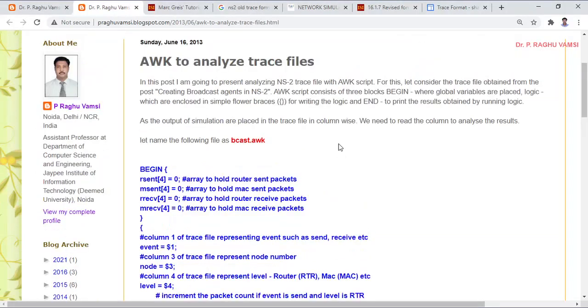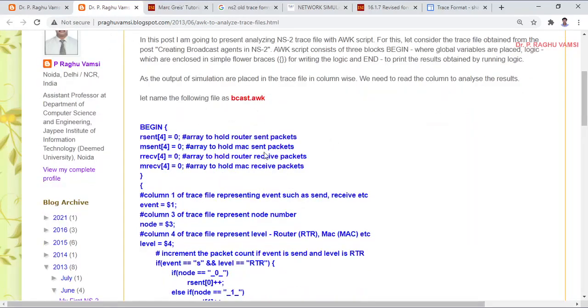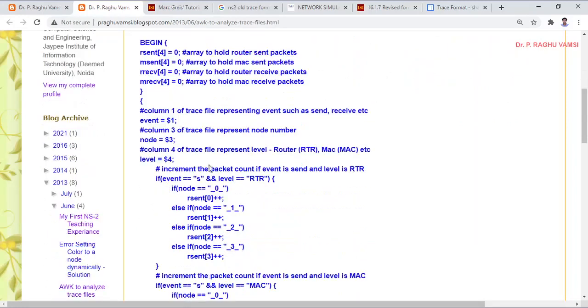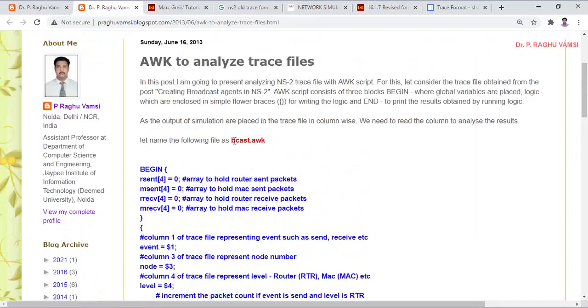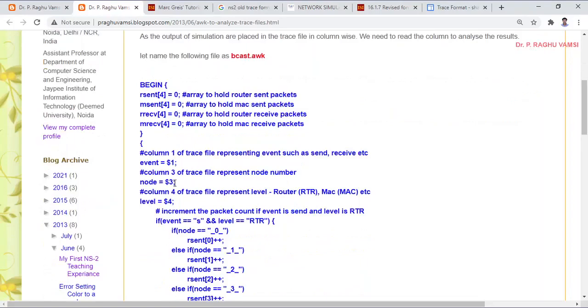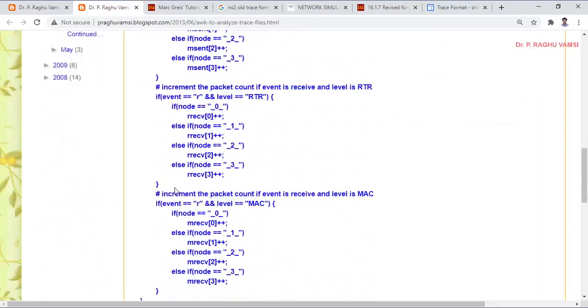For the awk script, you can go through my blog, where I have mentioned how to handle the receiving and sending of packets and how to go through this awk script. For example, bcache.awk is the awk script, written based upon the traffic flow.